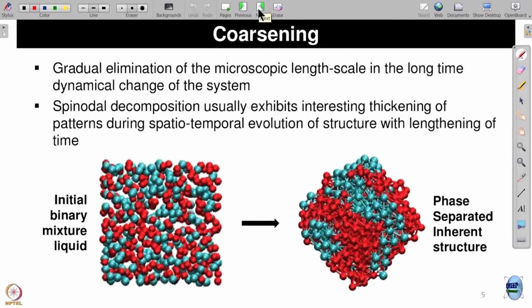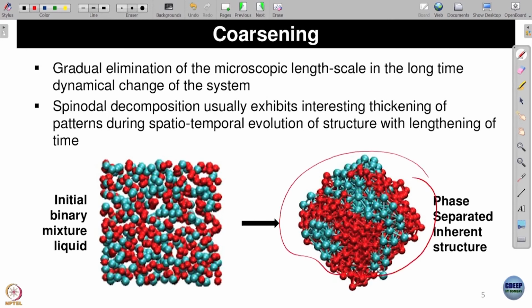I am repeating here, but let me show you one of the computer simulation results. It is a binary mixture, two species A and B, blue and red, and then you quench it, and in the long term, after you remove some vibration, you find this beautiful pattern.